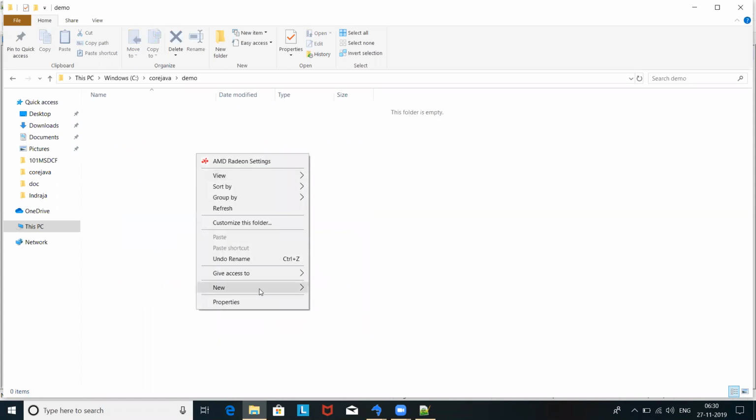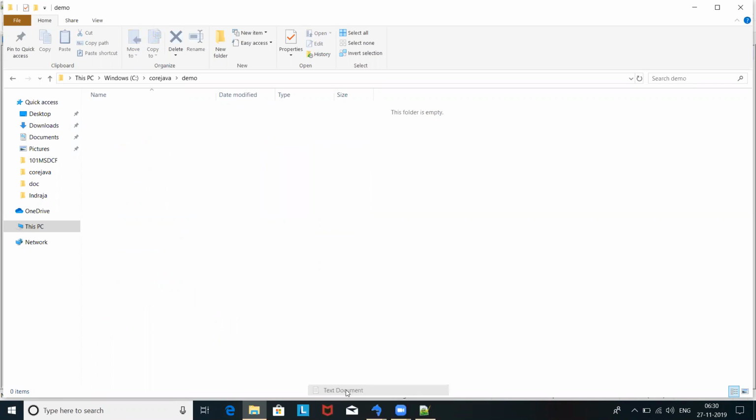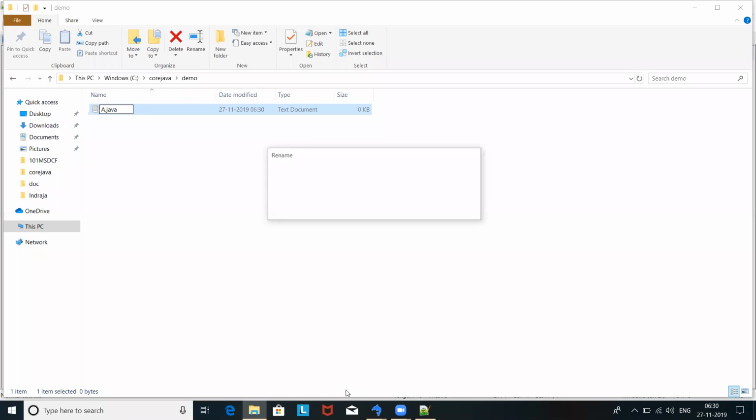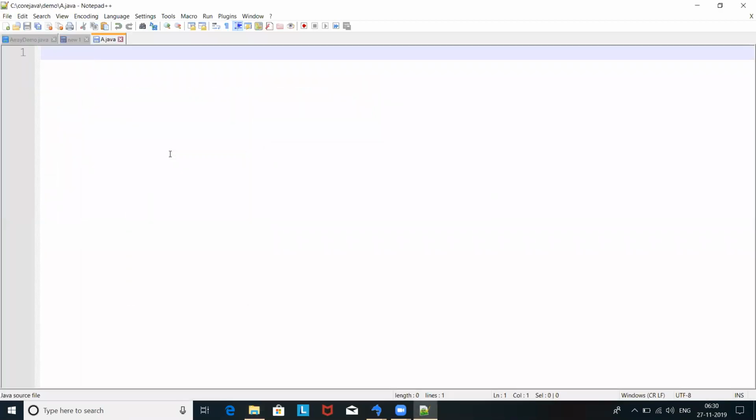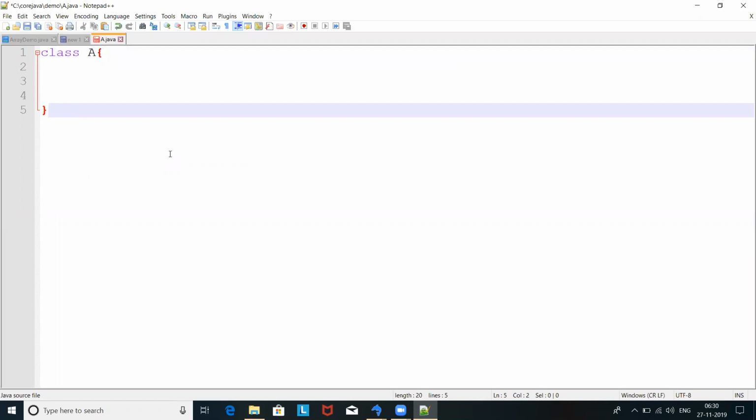If I want to write a Java program, let us say I write a program called A.java. This is the program name we give; it should end with .java. When you are writing a class, you write class, class name, like this.